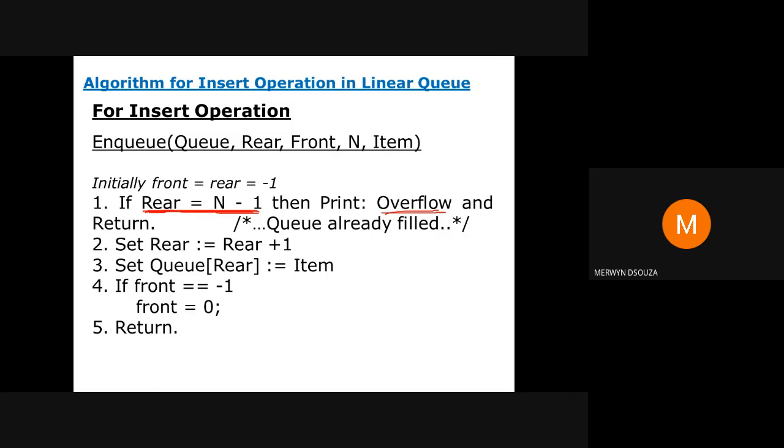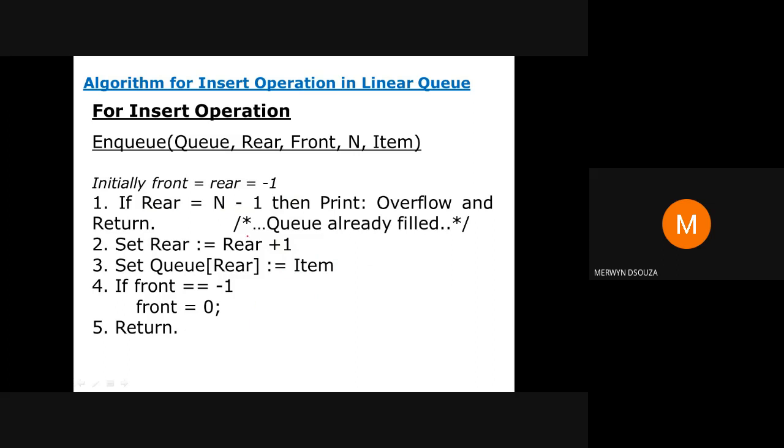If the queue is not full, then what you will do is increment the value of rear by 1, and then insert the item into the queue. Additionally, if the value of front is equal to -1, you will set front equal to 0. So just try to remember this if you can. If you can't remember, it's fine. I will show you the code anyways later on.